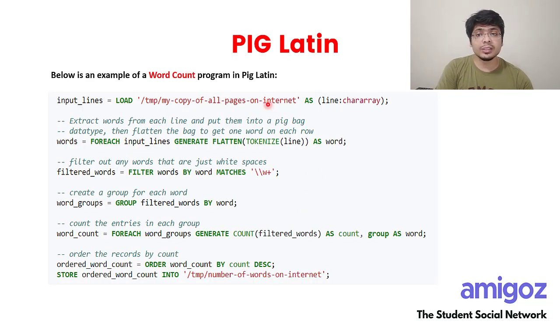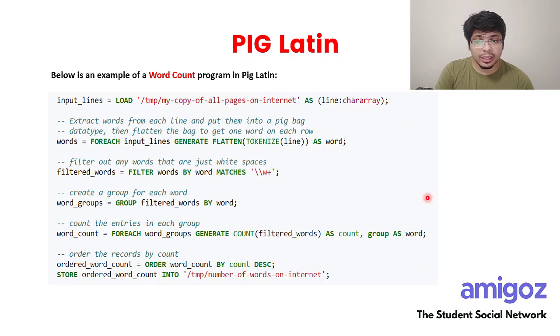This is the syntax of a program written in Pig Latin to count the number of words in a huge database, right? Let's say that you have billions and billions of text in your Hadoop file system. If you have to count how many times each word comes up in that huge amount of data, this is how it works. So if somebody wanted to find out which words are used in Twitter till now and how many times each of those words were used, this is what they will write.